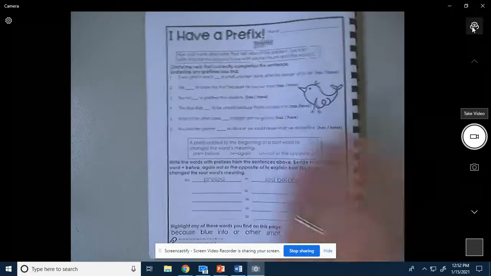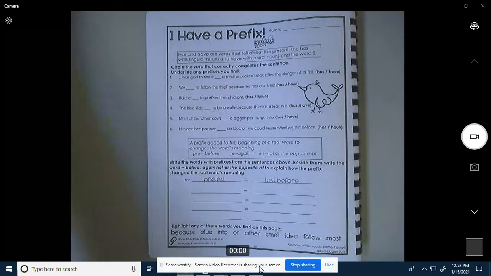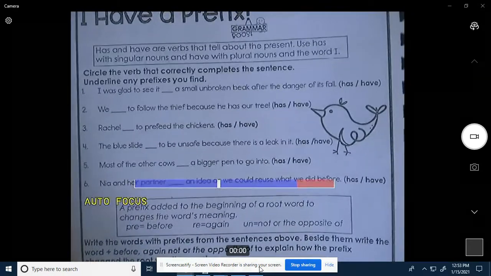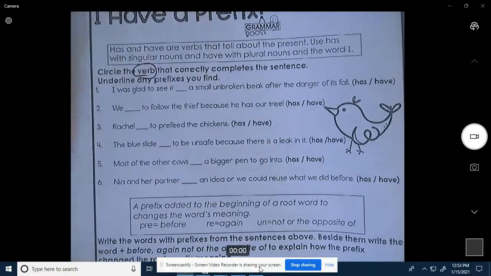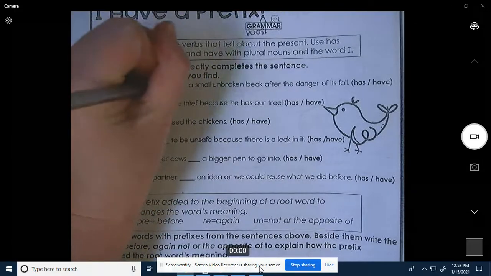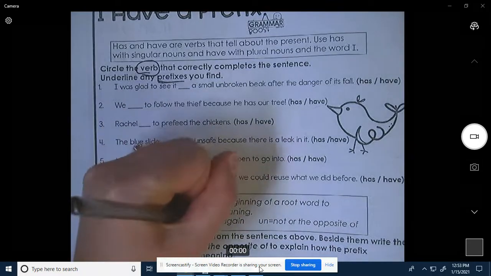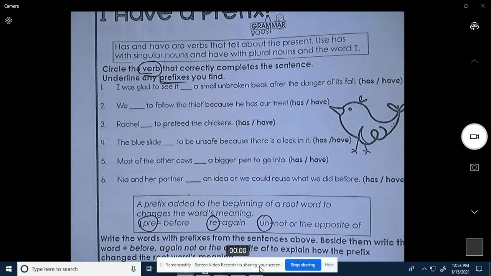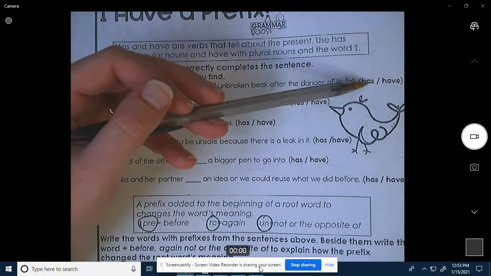So if you don't have your grammar book to page 68, please do that. Pause your video and do that now. If you do, you are ready to get started with me. It says circle the verb that correctly completes the sentence and underline any prefixes. Okay, so the prefixes we're going to look for are pre, re, and un.